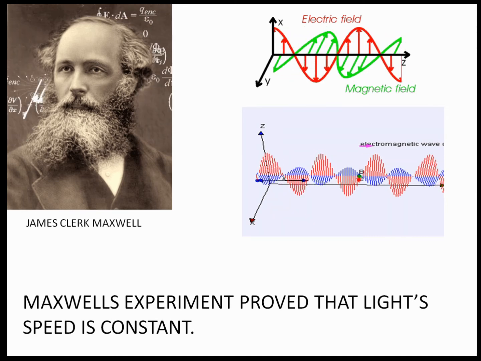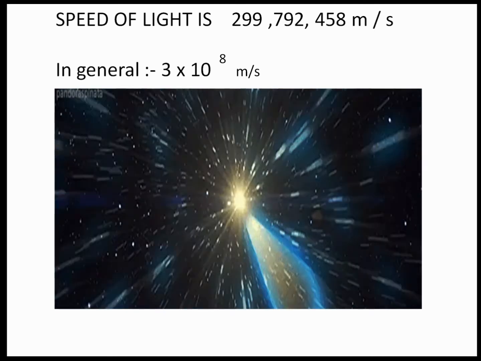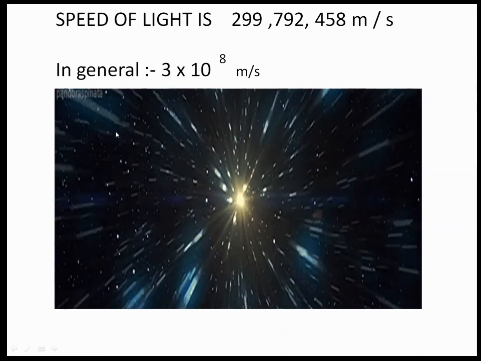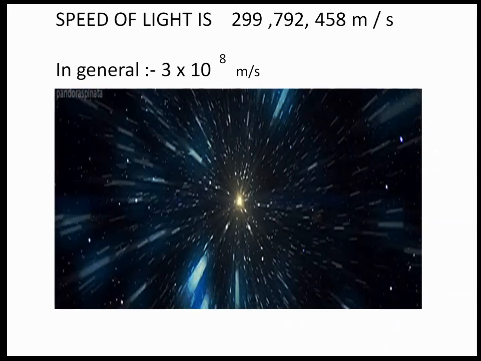So he calculated the speed of light to be approximately 299 lakh, and we in general take it as 3 into 10 to the power of 8 meter per second. This is the absolute value of light speed. Now light speed is not going to change. Fix this in your mind because this is going to help us understand the further things.